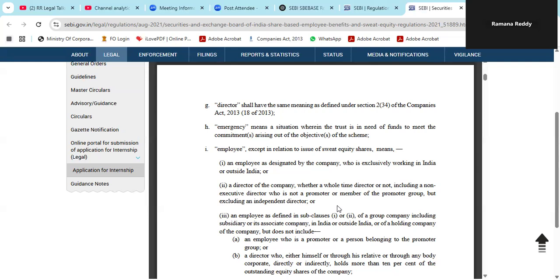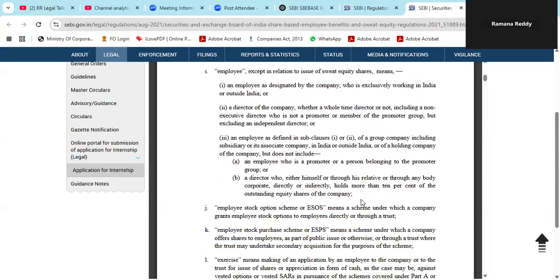If the director belongs to the promoter, not eligible for ESOPs. If a member of the promoter group, no, not eligible for employee stock option scheme. If it is an independent director, not eligible for employee stock options. So independent directors are not eligible, promoter directors not eligible, members of the promoter group not eligible.